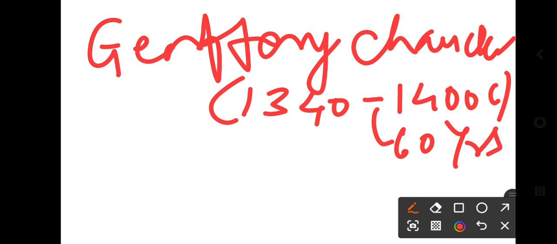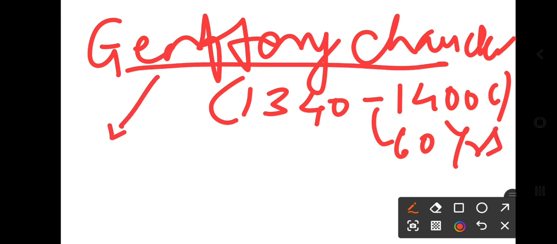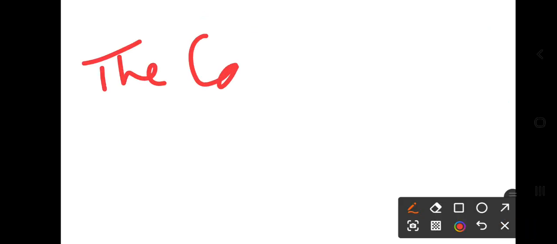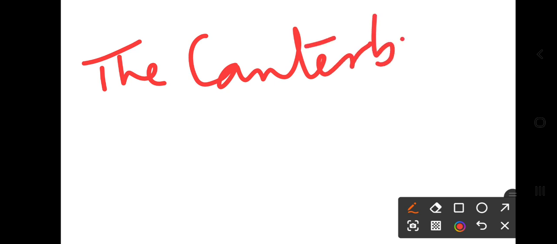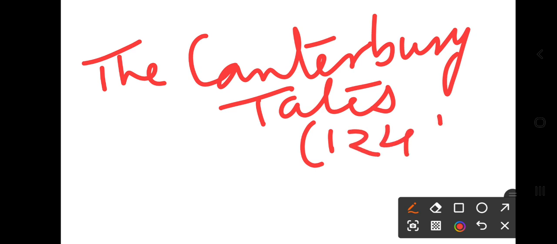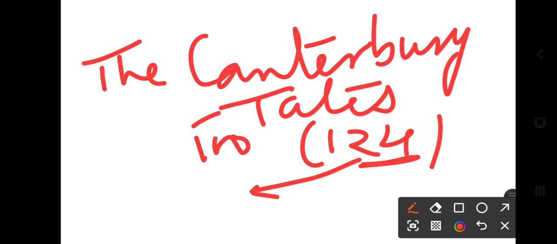He used Middle English, and he has written many works, and one of the works is the Canterbury Tales. And how many tales were there? 124. But 24 are legible and 100 are still illegible.